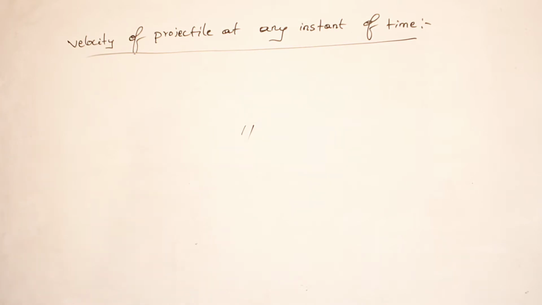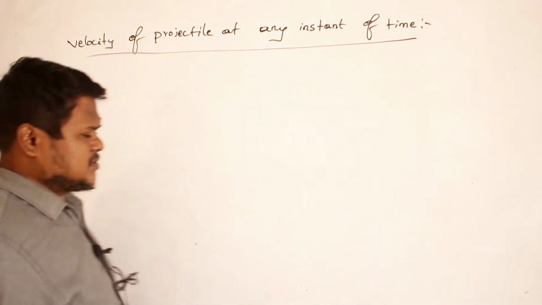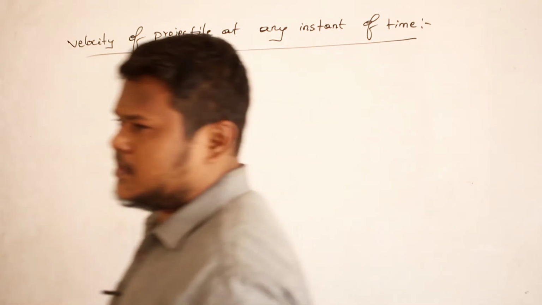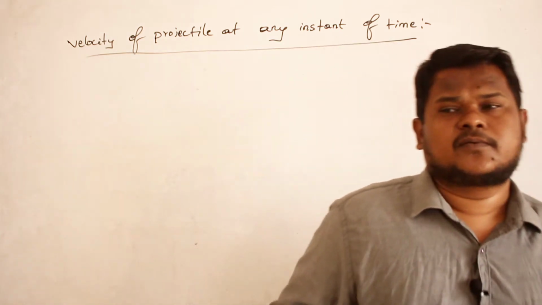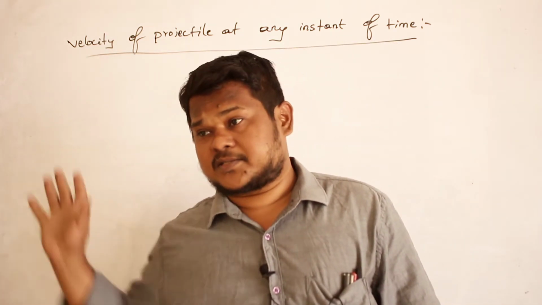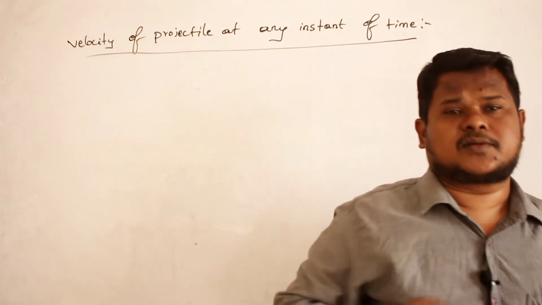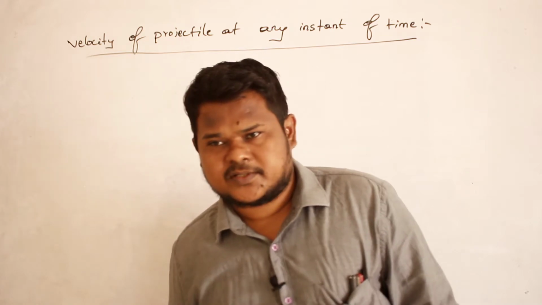So the next concept which we are studying is velocity of projectile at any instant of time. So what is meant by velocity of projectile at any instant of time? See, if I throw a projectile, velocity is not a constant. Velocity along the x-axis is a constant, but velocity along the y-axis is not a constant. Therefore, total velocity is also not a constant. Are you able to understand?